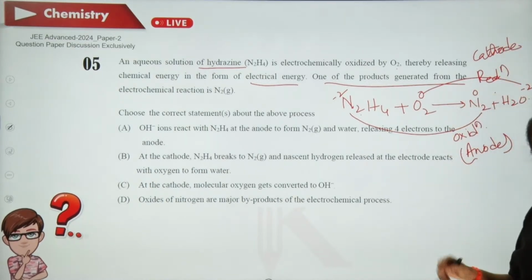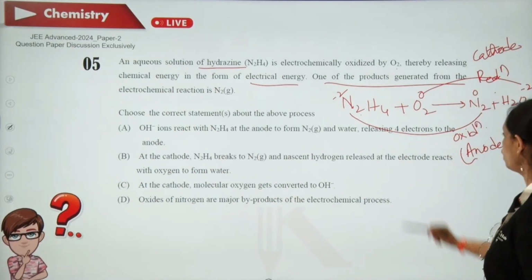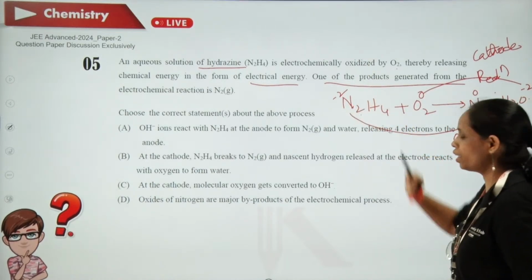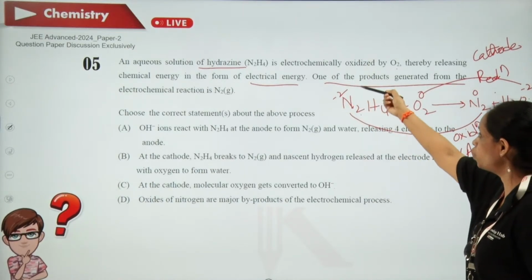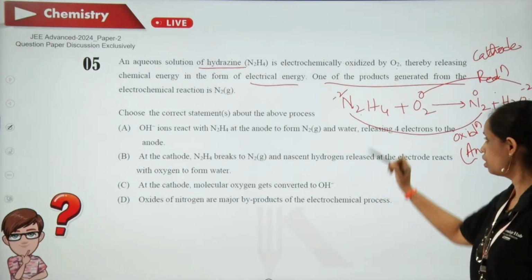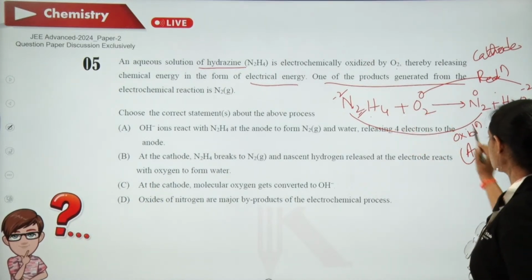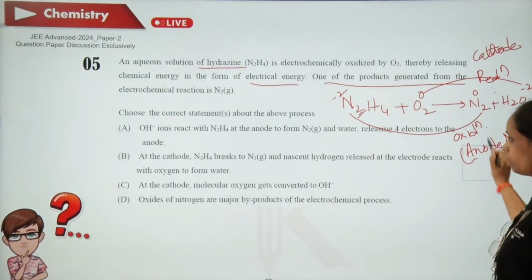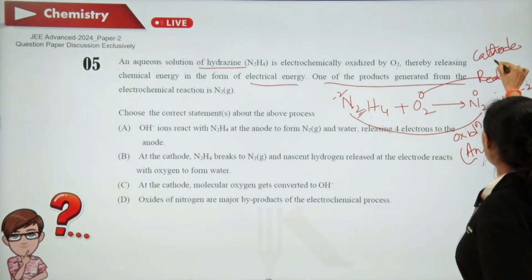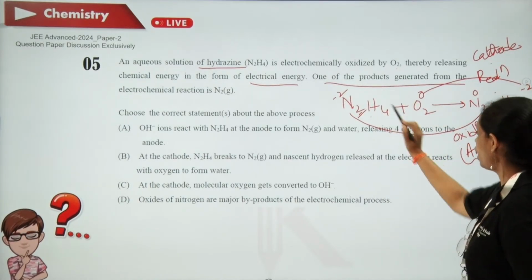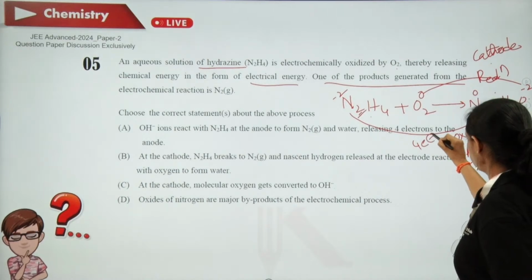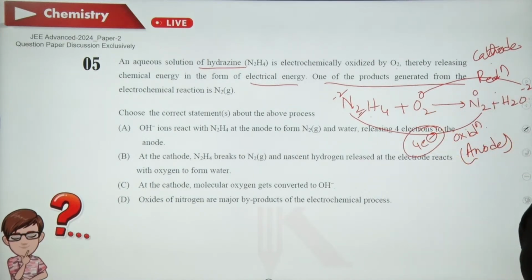And what other inference can you get? Here each nitrogen is losing 2 electrons. There are 2 nitrogens, so 4 electrons. So basically this should occur at anode and this should occur at cathode, and 4 electrons change should be there.